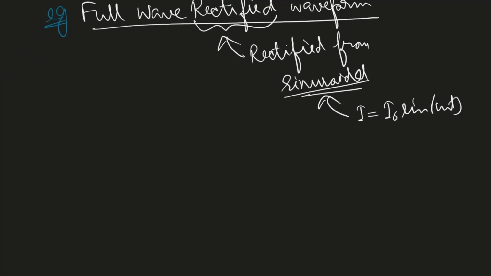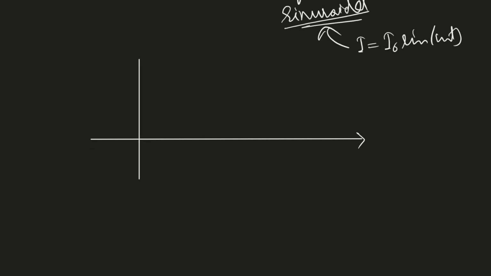Fine. So here let me again draw a similar type of graph. So here, full wave rectified. What was the graph? The graph was I0 sine omega t, like this. And we have to take care of the full wave now. Full wave means we have to take this plus part also and this minus part, but after rectification. Rectification means all the graphs are on the same side. So we have to flip this one, make the negative the positive.